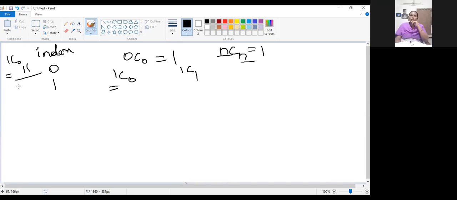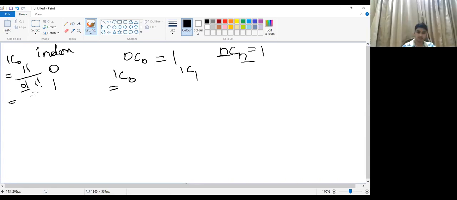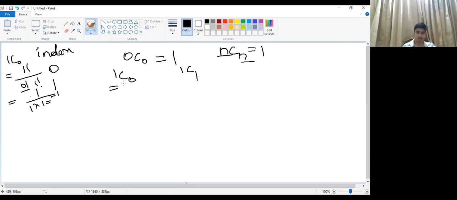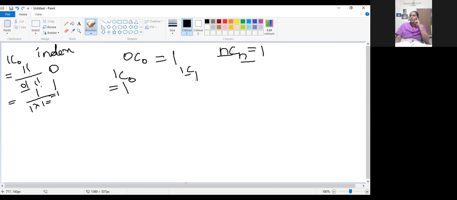So 1 factorial by r factorial, that is 0 factorial, into (1 minus 0) factorial, again 1 factorial. What is the value of 0 factorial? 1. So 1 by 1 into 1, you will again get the value 1. Here also, as I told you, both the values are equal, so the combination is 1.